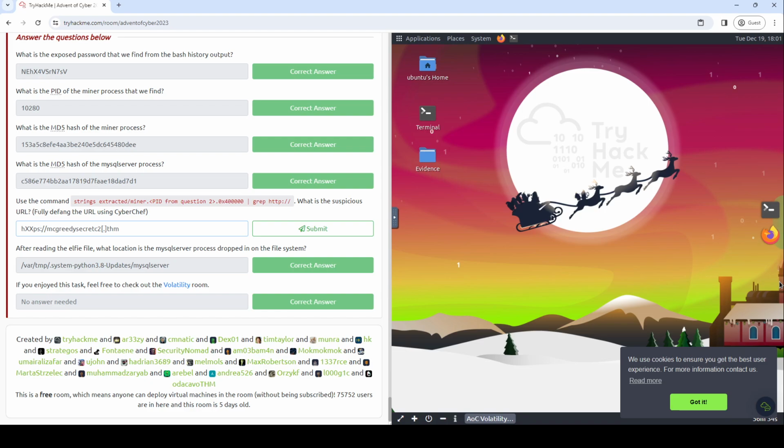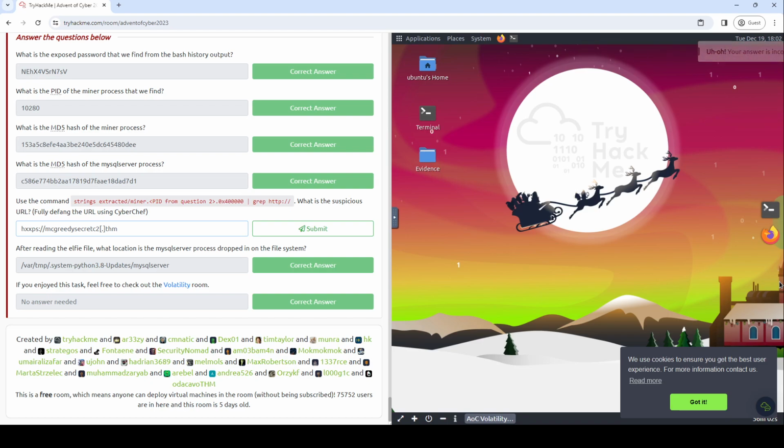Oh, yeah. McGreedy secret C2. I don't know. That one just... I'll have to put it in the description because I can't seem to figure out what they want here.